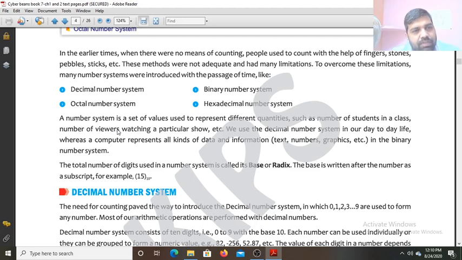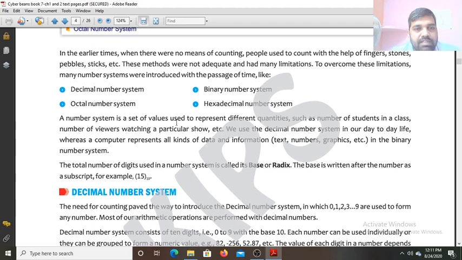To represent our number, how do you convert a decimal number into the pental number system? One more we are discussing. Basically, you divide that number by the base of the pental system. Suppose in the decimal number system you have taken, for example, 93. You divide 93 by 5 and take all the remainders from bottom to top. That will be the number in the pental number system. That is the thing only.